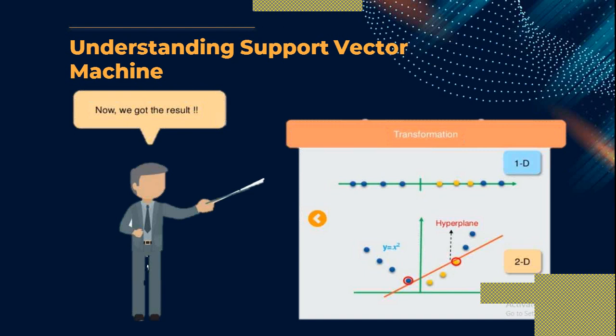And you can see that the distances d1, d plus and d minus are both the same, because these two dots are the nearest dot points to the hyperplane, so you are selecting the proper hyperplane. So using this kernel function, we easily converted this one-dimensional data into two-dimensional data, and we can easily classify.